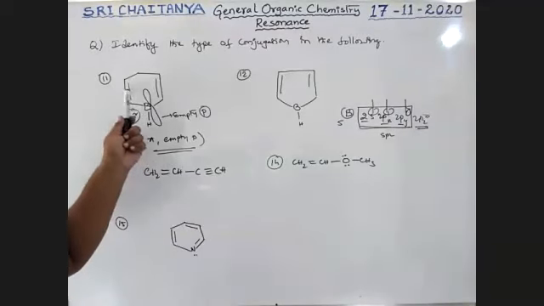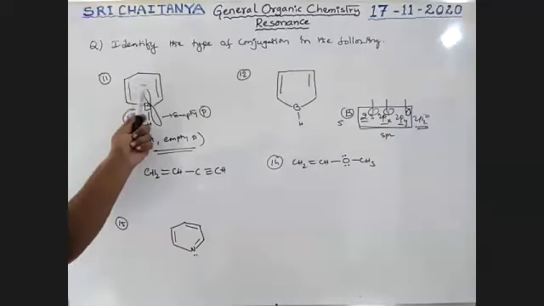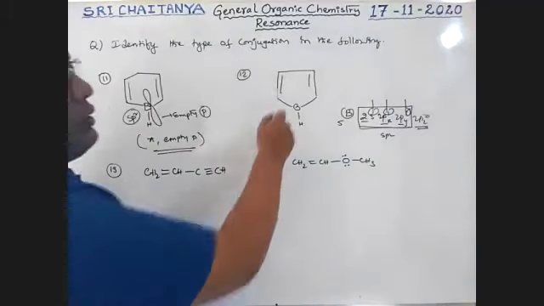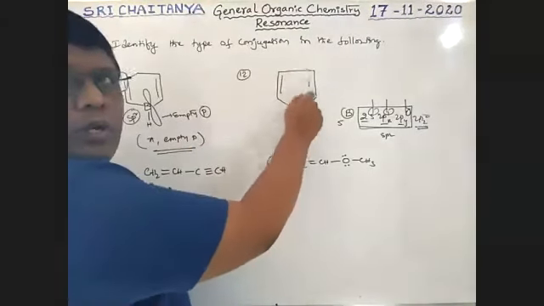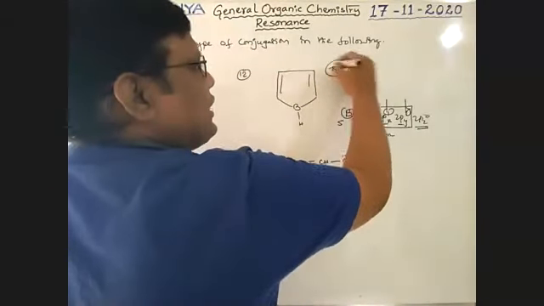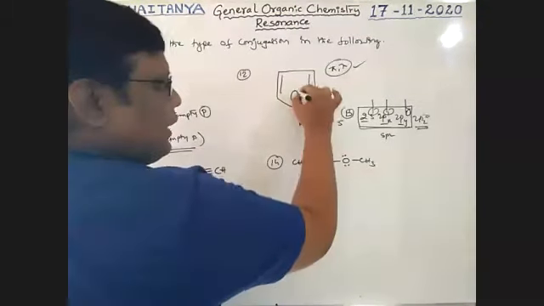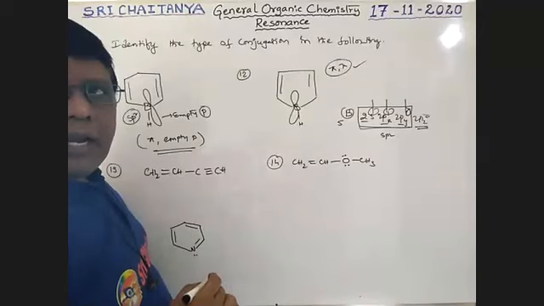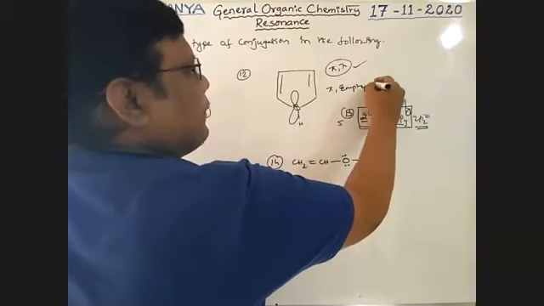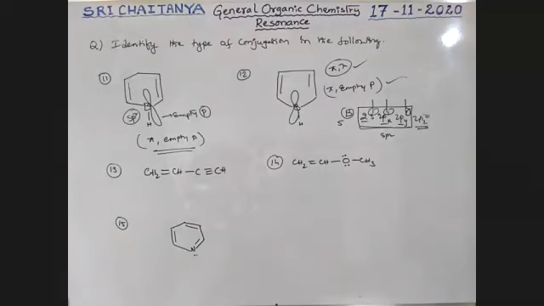Here, this pi bond and these 2 pi bonds are not in conjugation. See here. These 2 pi bonds are not in conjugation. Now here, these 2 pi bonds are in conjugation. Therefore, here pi bond conjugation is there. And also boron has an empty orbital. So pi bond and empty p orbital conjugation is also accepted.